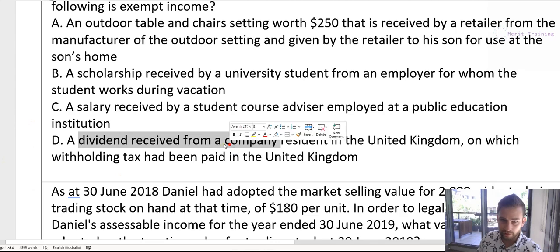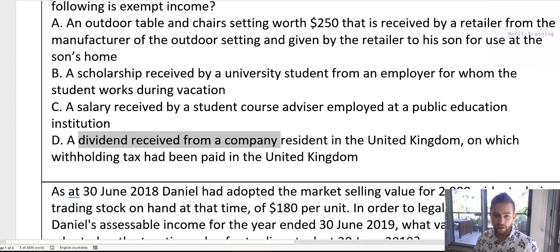And then D, finally, a dividend received from a company resident in the United Kingdom on which withholding tax has been paid in the United Kingdom. Now, dividend income is obviously assessable income. We know that from the notes. So the only question is, is it actually assessable in Australia? And that's when we start to get into our notes from the residency section within the tax course, right? So it comes down to where it is assessable.